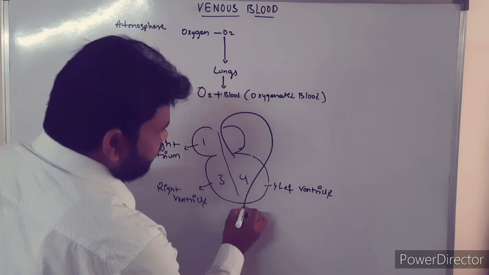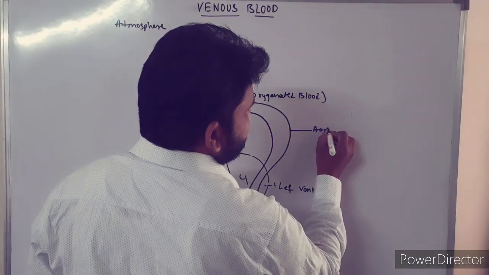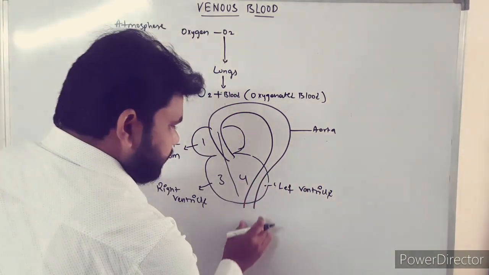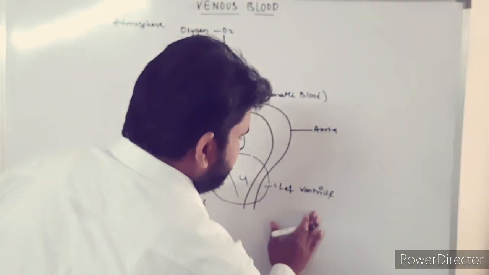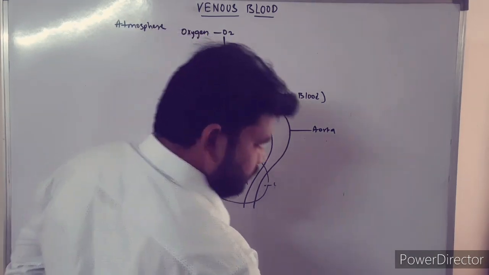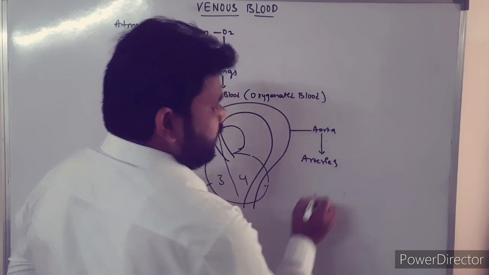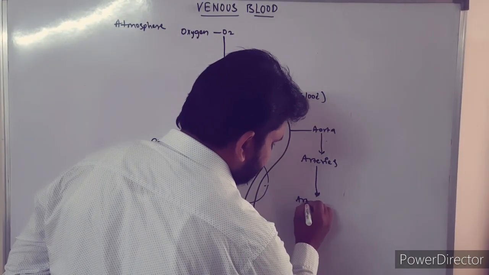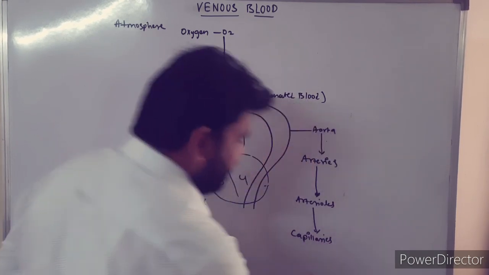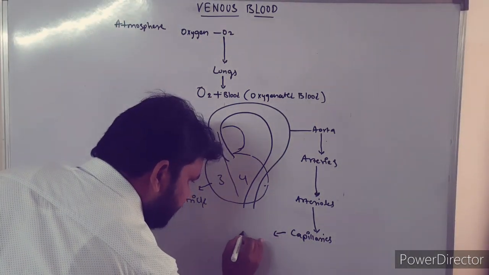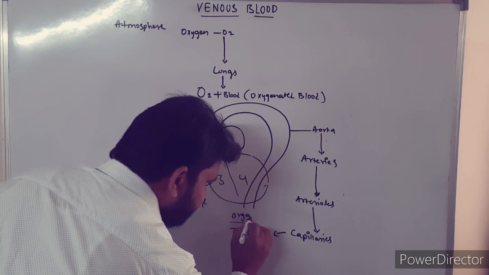From the left ventricle, the blood enters a bigger blood vessel, which is called the aorta. When this aorta goes downward, it gives rise to arteries, and arteries give rise to arterioles, and arterioles give rise to capillaries, and these capillaries deliver the blood to tissues, or you can say organs.